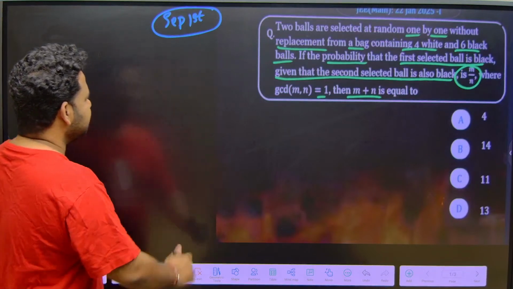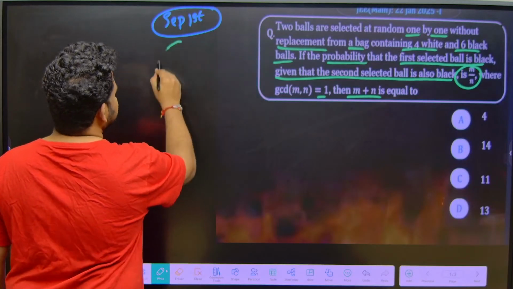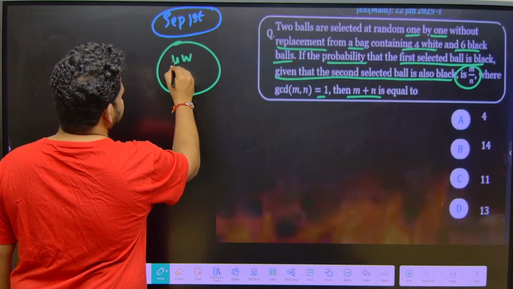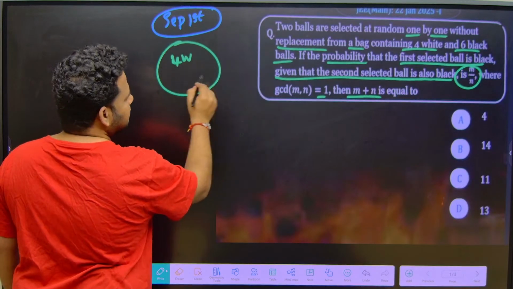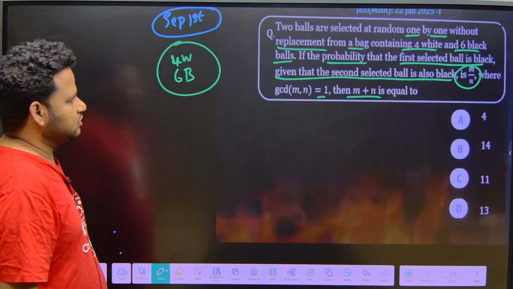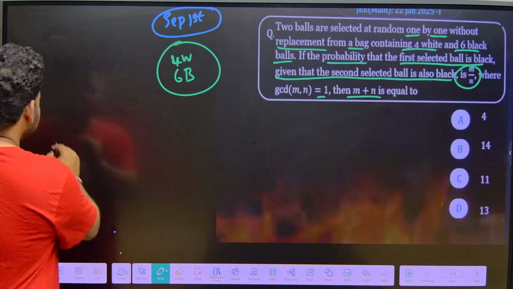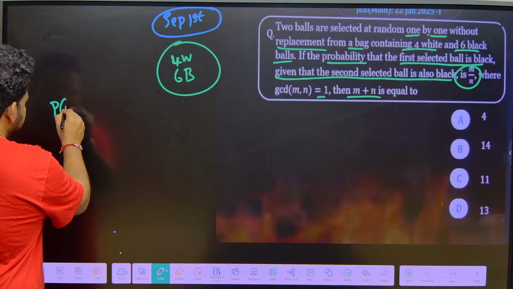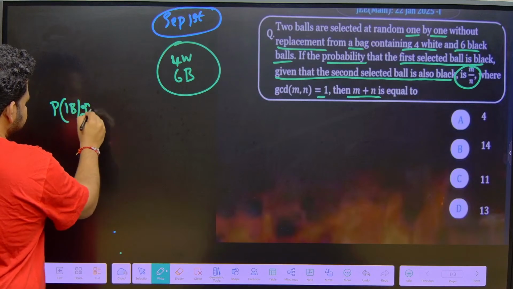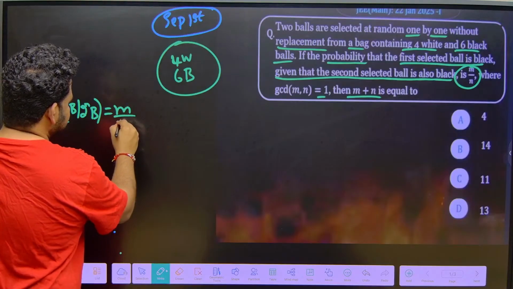Two balls are selected at random. The bag contains how many balls? 4 white and 6 black balls, correct? So, they are asking us to find the probability of first being black and second being black, which is given by m by n.